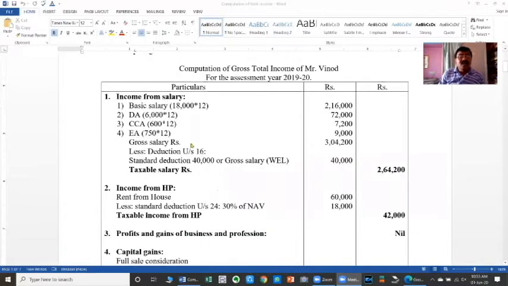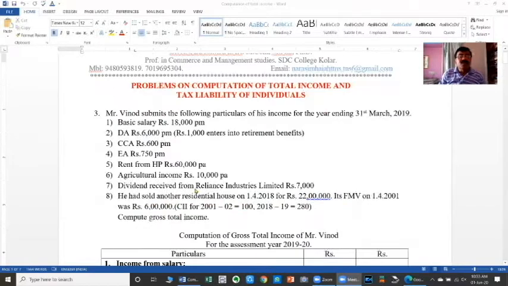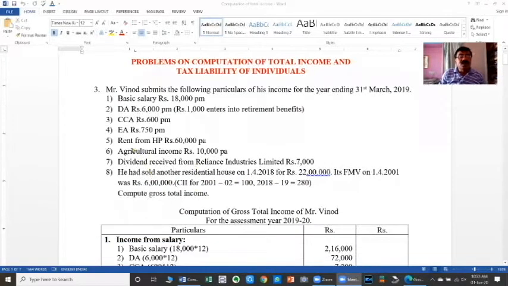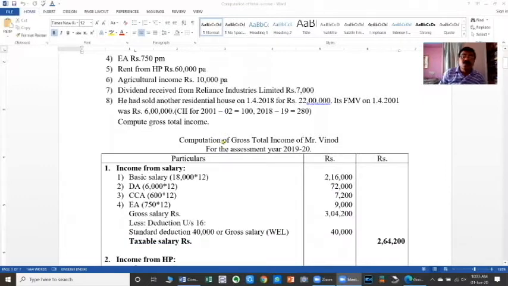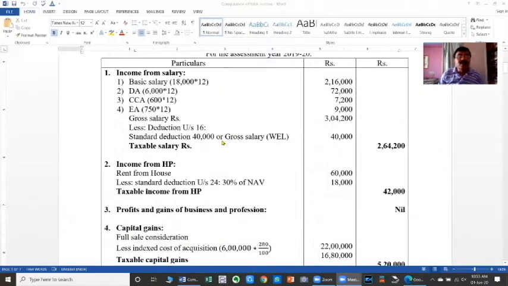Then the second head of income is income from house property. Related to this, the given information is rent from house property rupees 60,000 per annum. Municipal taxes and other information are not given here, only the rent. Therefore the annual rent will be taken as the net annual value, rupees 60,000.